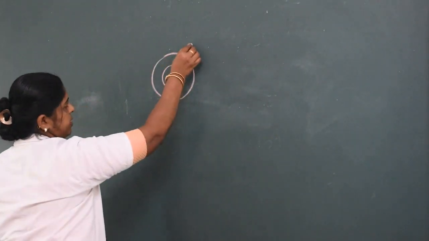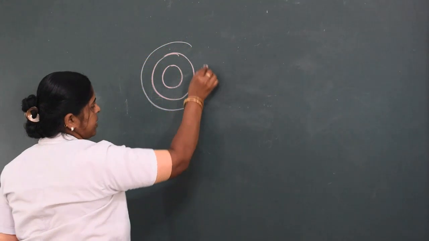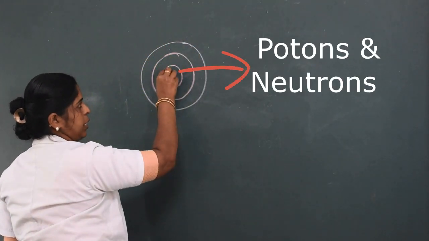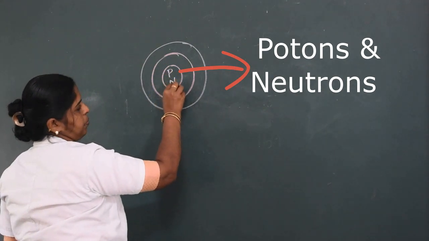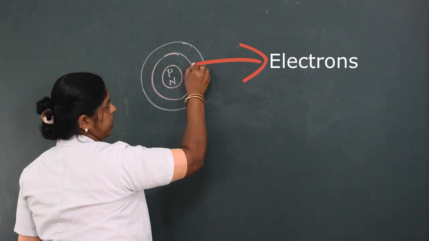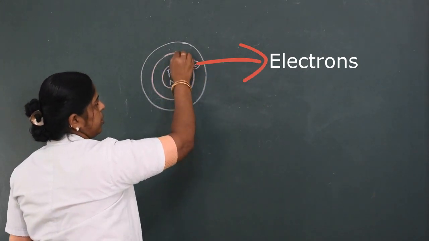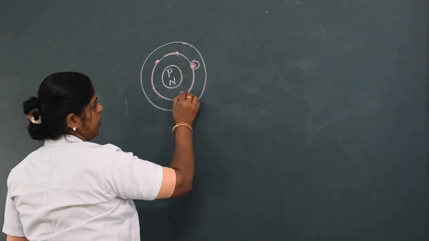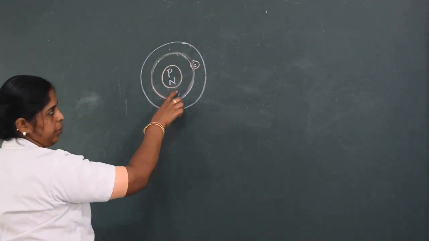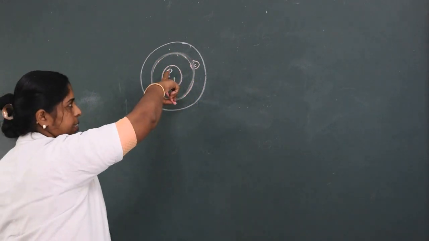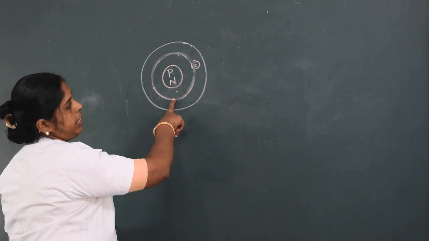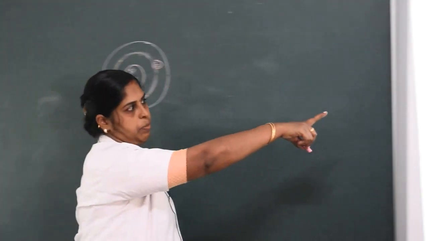We know inside an atom, the nucleus is present at the center. Inside the nucleus, protons and neutrons are present. The electrons are revolving around the nucleus in orbits. After the discovery of protons, neutrons and electrons, we found that an atom is a divisible particle.